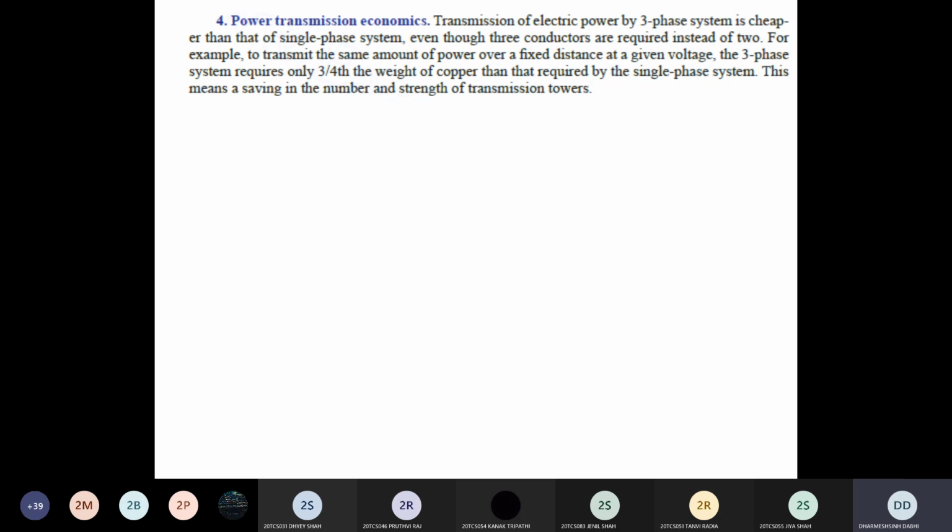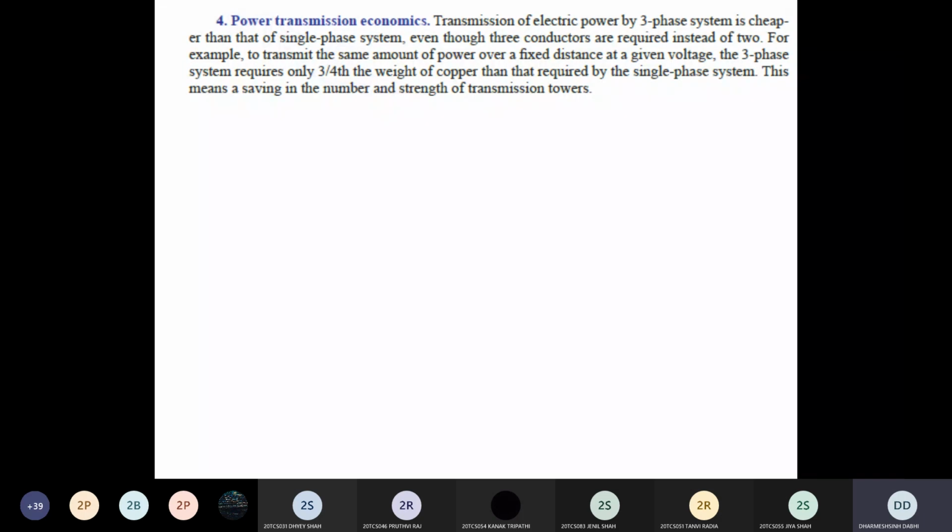Another advantage is that because of the less weight of copper material we use, the supporting towers we require for the three-phase power transmission are also smaller as compared to the supporting towers we require in the single-phase system. If you see nearby the road, there are huge towers that provide support to this three-phase power transmission.